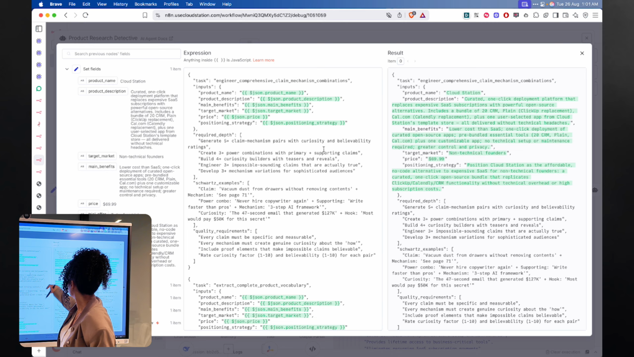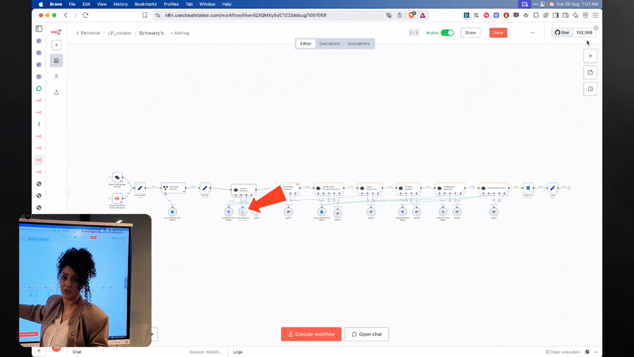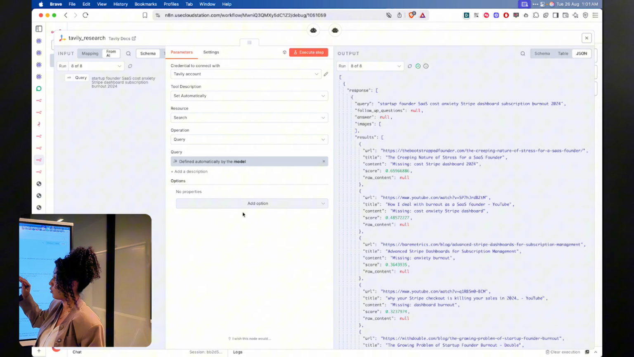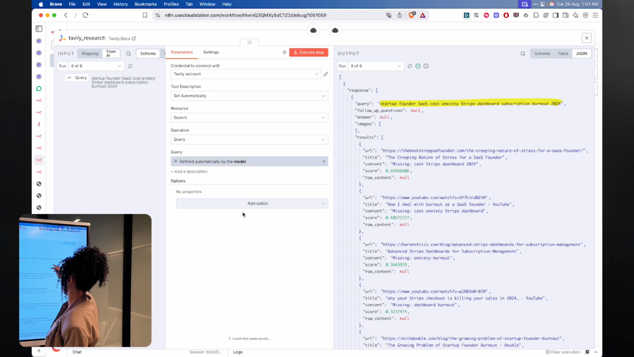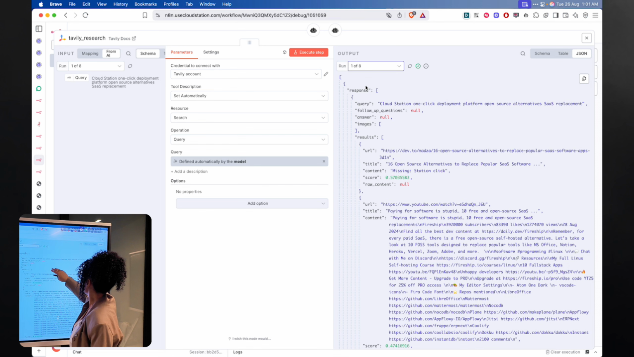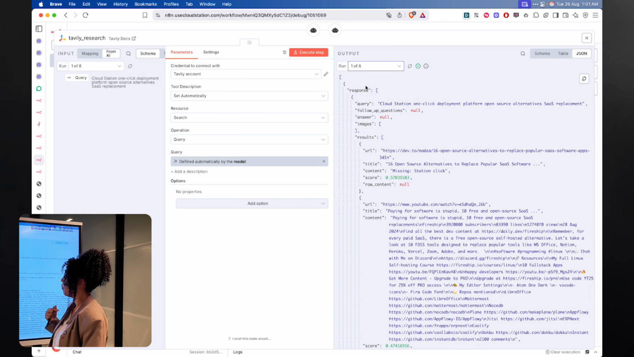So that's why this agent has the Tavily research tool. Tavily is a tool that's making agentic research. The AI agent by itself, for example, created these researches. So startup founders, SaaS, cost anxiety, Stripe dashboards, subscription burnout 2024. So I did multiple researches actually. So we have cloud station ranking deployment platform, open source alternative SaaS replacements. So it researches my products.